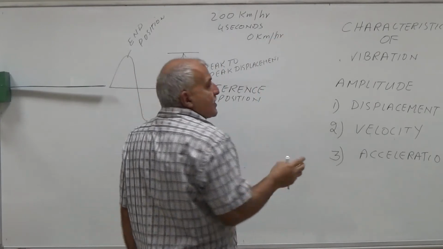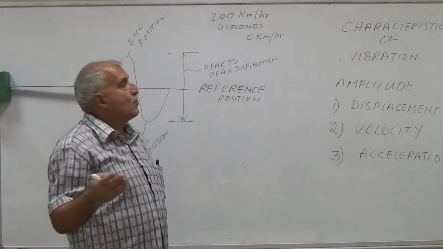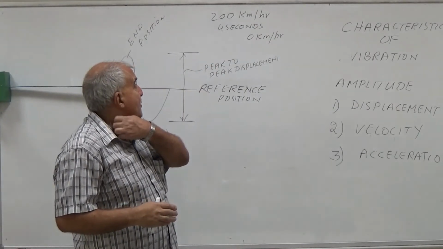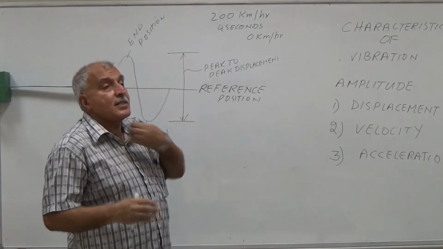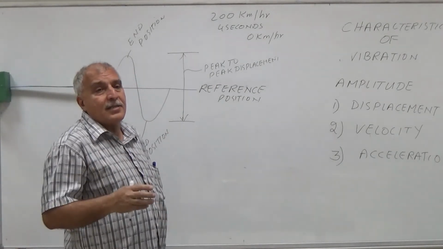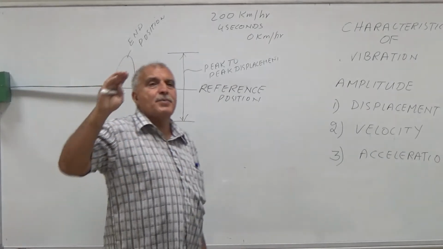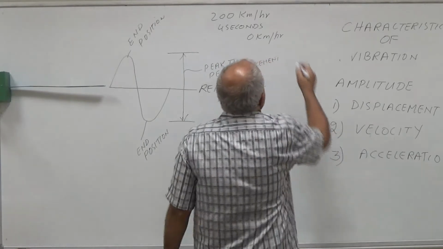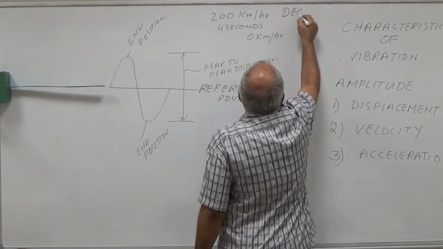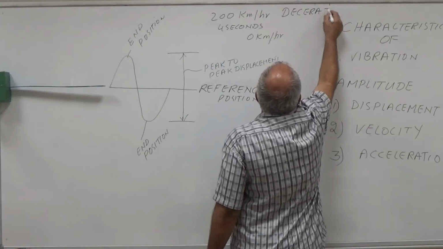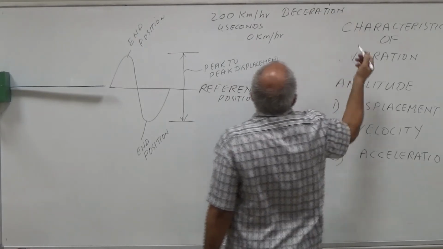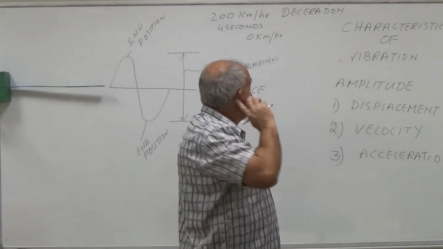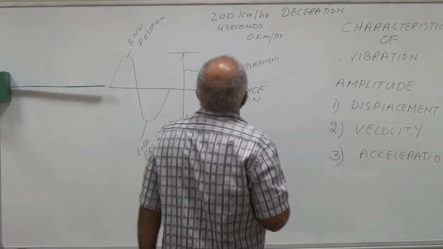In 4 seconds he comes from 200 km to 0 km per hour. So what is his deceleration, in the negative? When the speed goes down, it is called deceleration. But it is the same thing as acceleration: acceleration when the speed goes up and deceleration when the speed goes down.